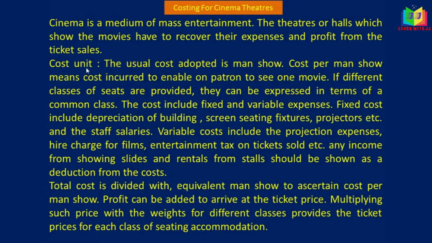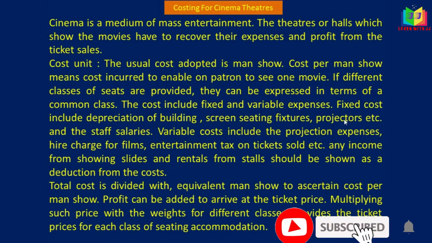The usual cost unit adopted is man show. Cost per man show means the cost incurred to enable one patron to see a movie. If different classes of seats are provided, they can be expressed in terms of a common class. The cost includes fixed and variable expenses.